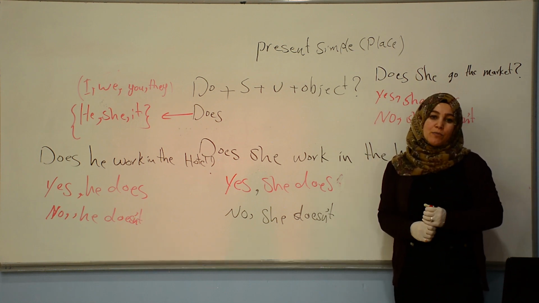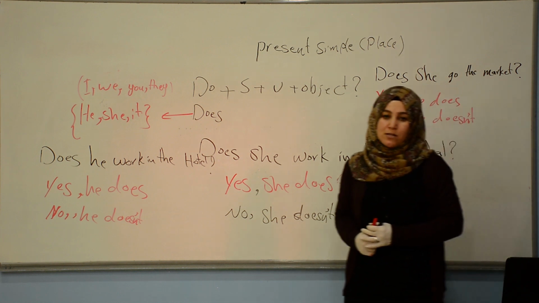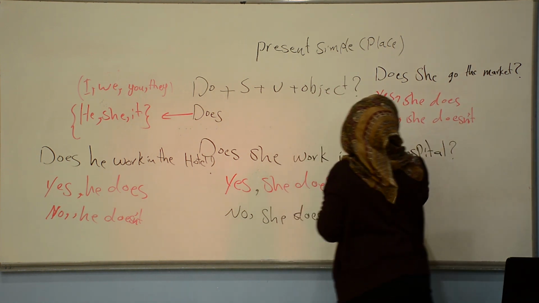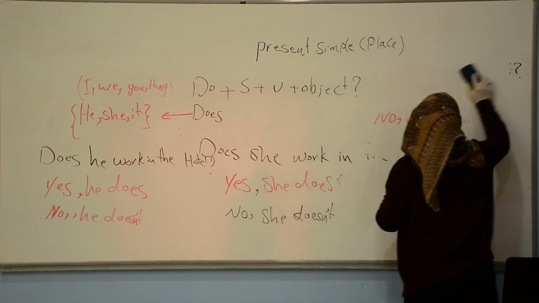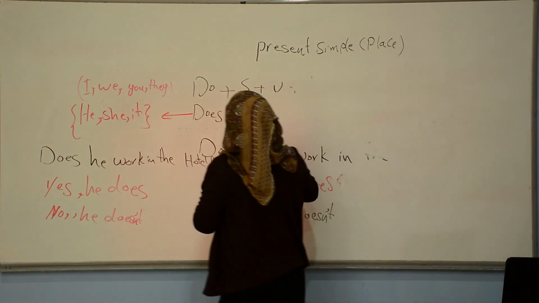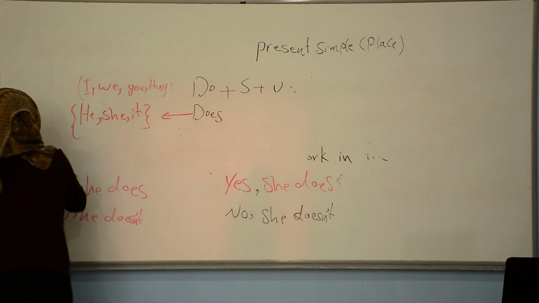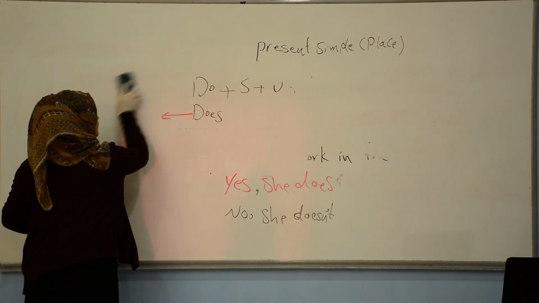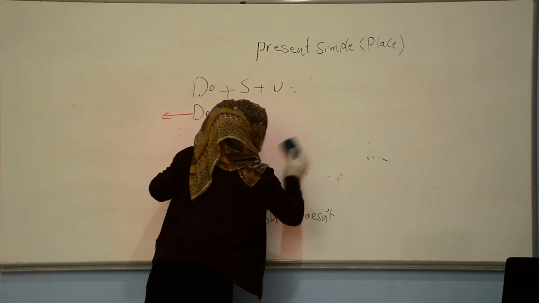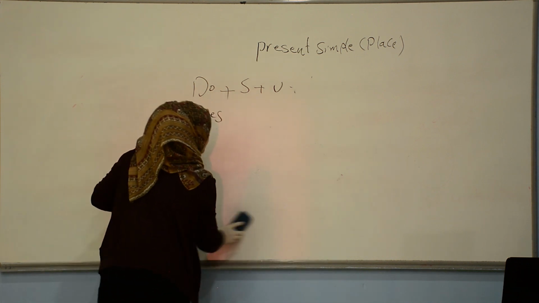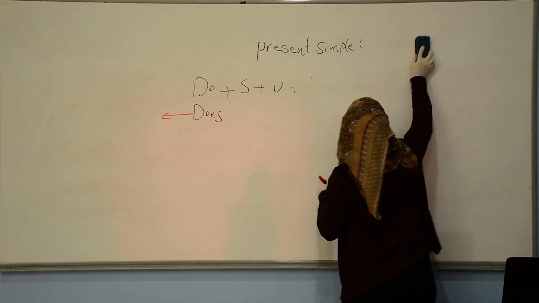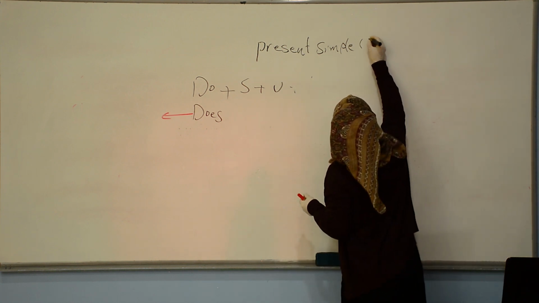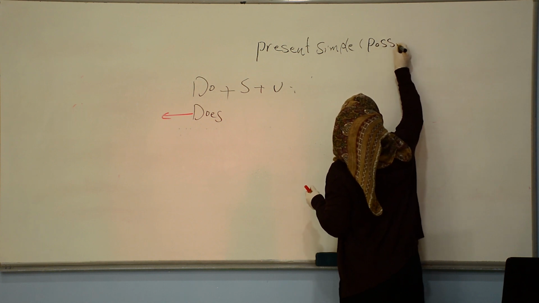to ask about position. Okay, position means to have something. Let me erase this. We use present simple. We just erase place because now we are talking about position, okay?